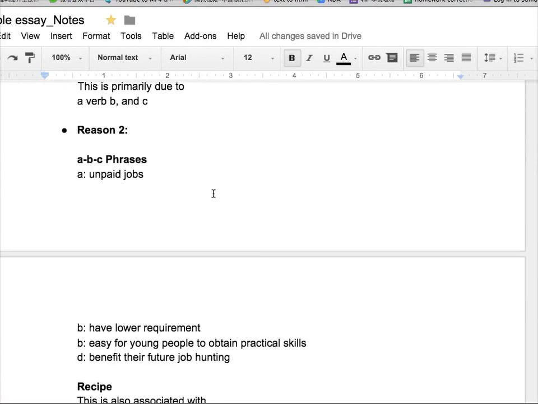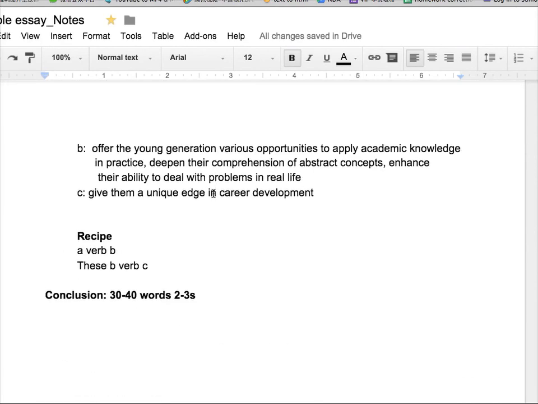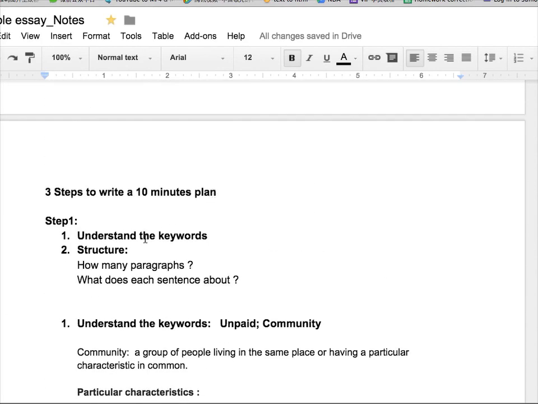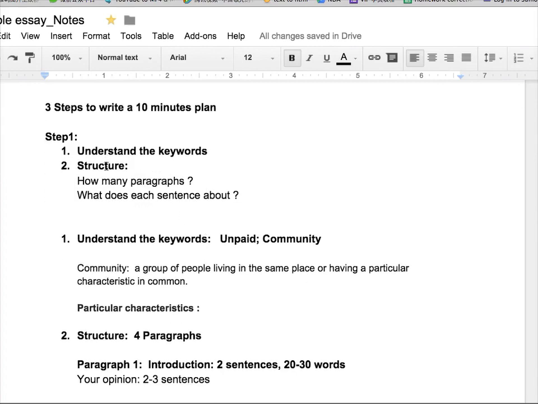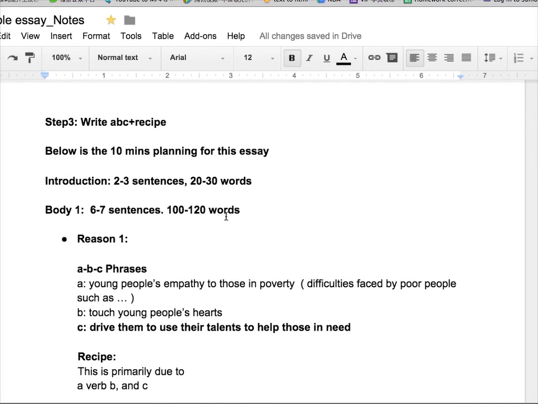I help you go through understanding the keywords. We just learned this one. So we learned step 1, understand the keywords and the structure. And step 2, we use the idea map. Step 3, we understand the ABC and the recipe. This is all about today's lesson. Only 15 minutes, and I hope that you have already understood the concept of ABC and recipe. And tomorrow you will learn more things about the specific ABC phrases and the specific recipes.